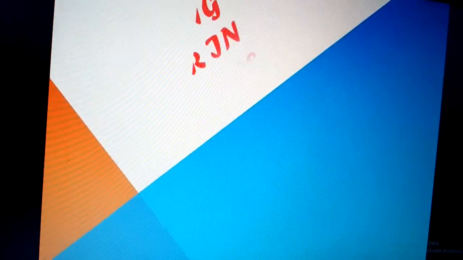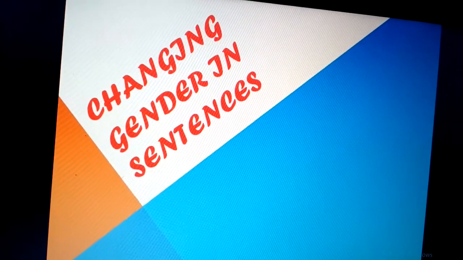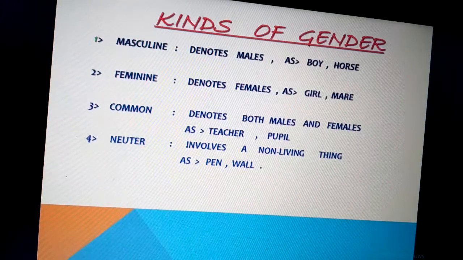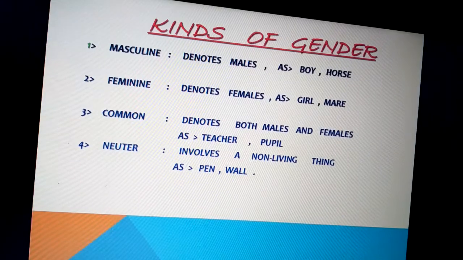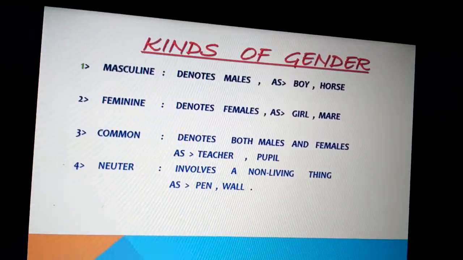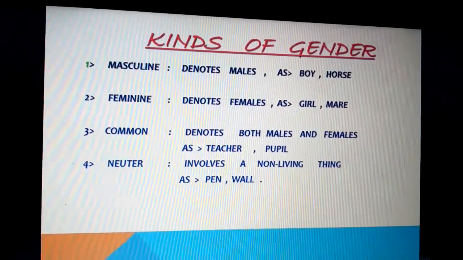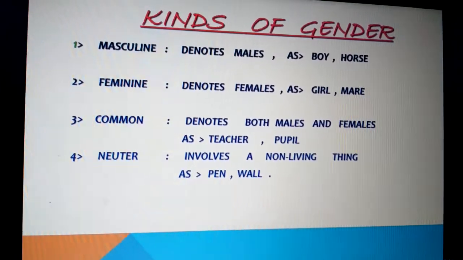Students, today's topic is noun gender. As you all are aware, the noun category can be classified in many ways, and one of the classifications involves gender. You have studied four kinds of gender: masculine, feminine, common, and neuter.